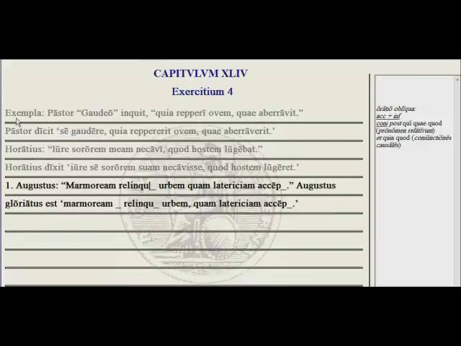So here we have an example, or examples. Exempla. Pastor gaudeo quia reperi ovem quae aberravit. Okay, the shepherd says, I rejoice because I found my sheep which had wandered away. The indirect speech form of that would be: pastor dicit, the shepherd says that he rejoices, se gaudere, quia repererit, because he found his sheep.